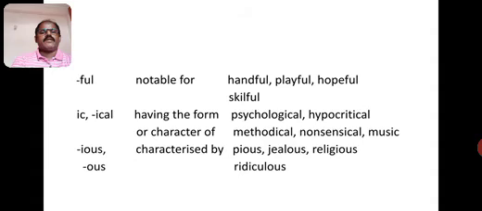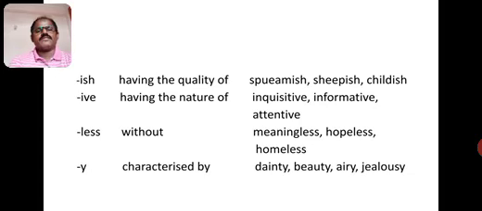Ous, characterized by, ious also has the same meaning: pious, jealous, religious, ridiculous. Ish, having the quality of: squeamish, sheepish, childish. Ive, having the nature of: inquisitive, informative, attentive.